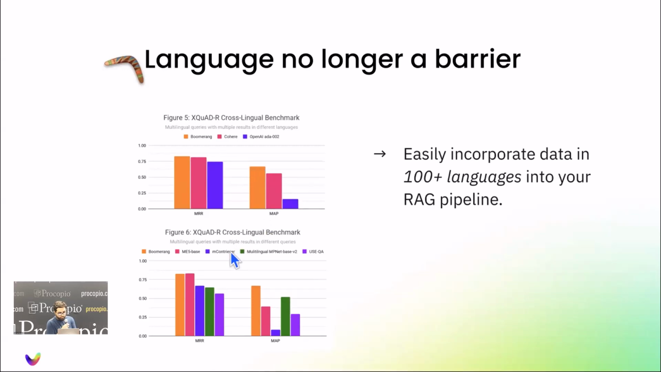But we also compare our model to several open source models that you can, for example, download from Hugging Face, and which are actually much larger than Boomerang. So like ME5 base, mcontriever, UseQA, and we're also at least on par or beating them on